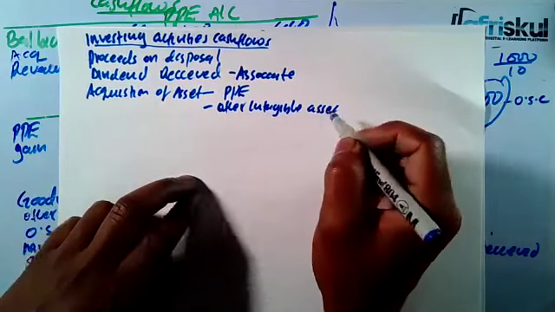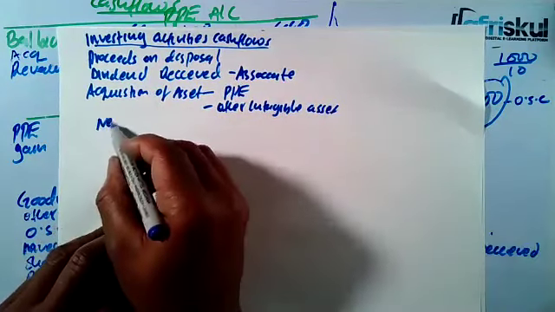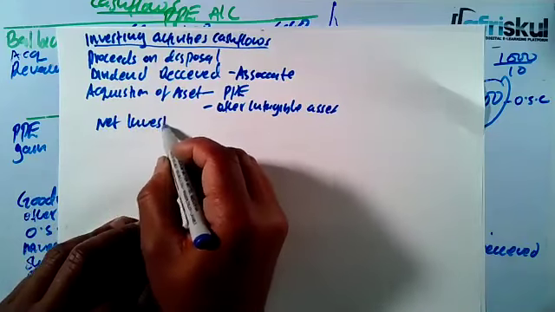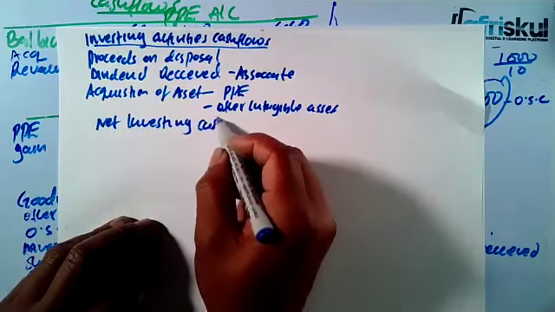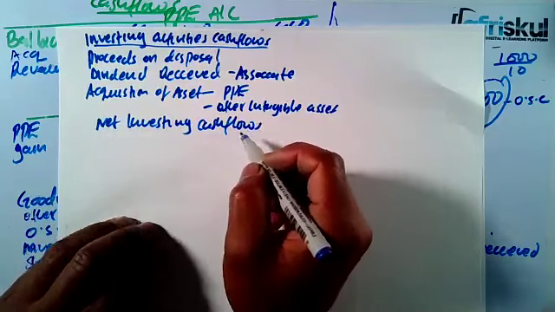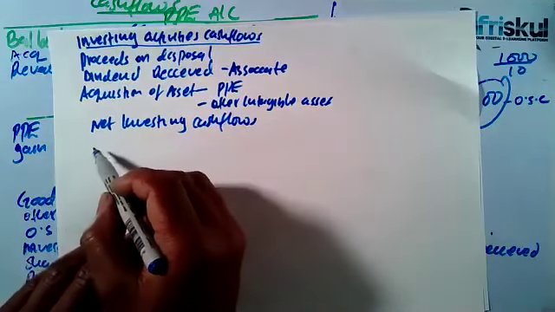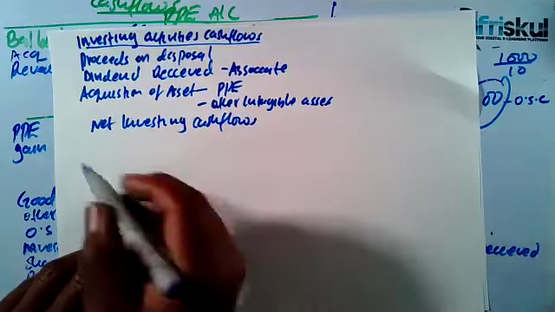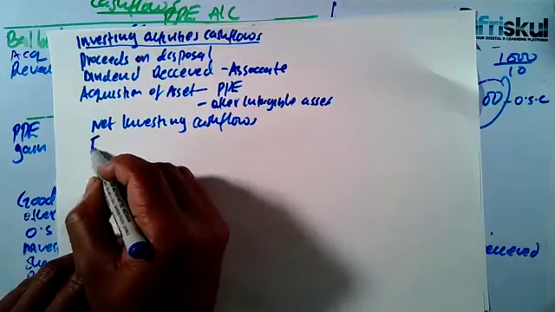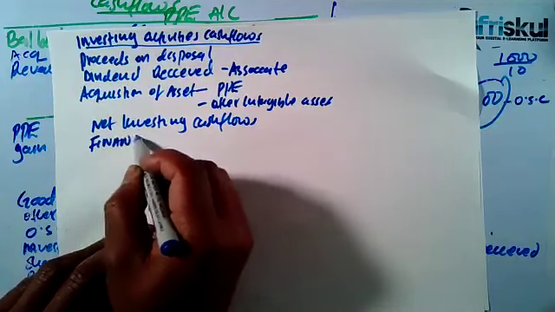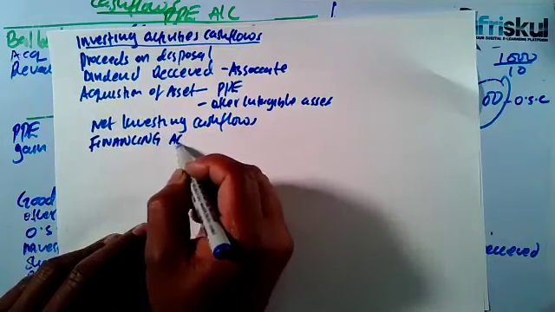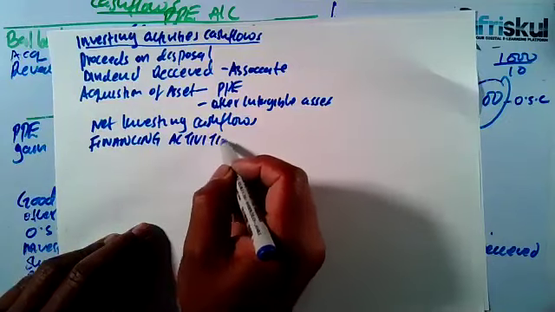Now you can get the net investing cash flows. Then you go to the other part, C, financing activities cash flows.